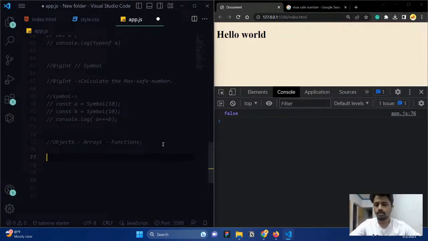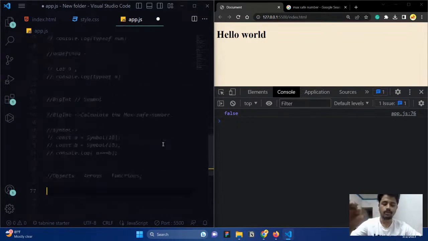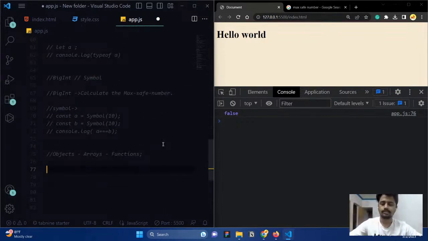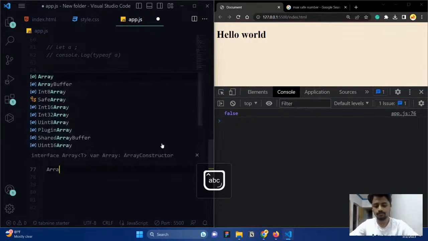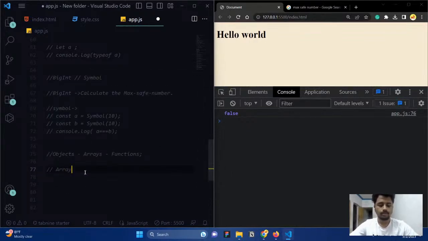So that is all about the primitive data types. There are 7 primitive data types. We covered 5 before, and symbol and begin have now been covered. Now we're going to look into objects and arrays. For creating an object, what is the syntax? Let me go with array first of all, and then I will discuss object.